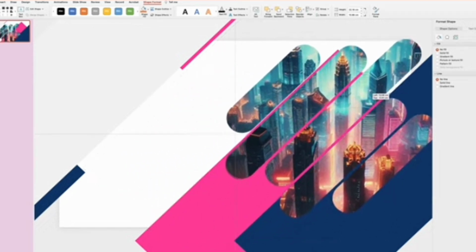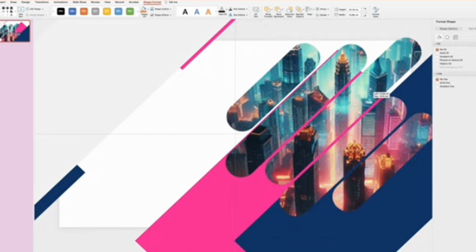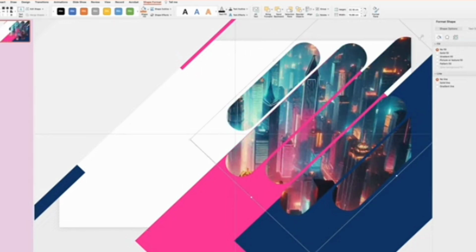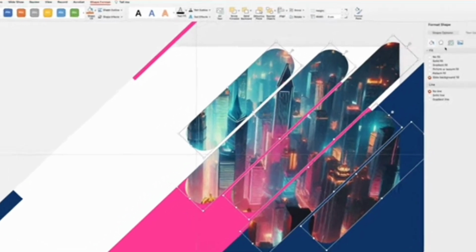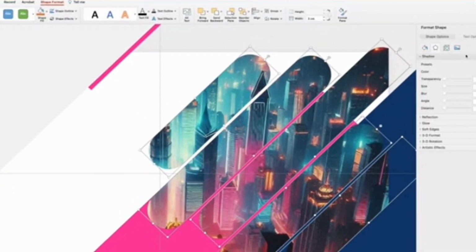And then place it on your slide like so. Then make sure you ungroup them, which would be Command Option Shift G on your keyboard. And with all elements still selected, I'm gonna go over to the format shape pane and add some drop shadow to each shape. So let me switch to the shadow tab, and in here we'll need to click on the process button and choose the first option, which is outer bottom right.